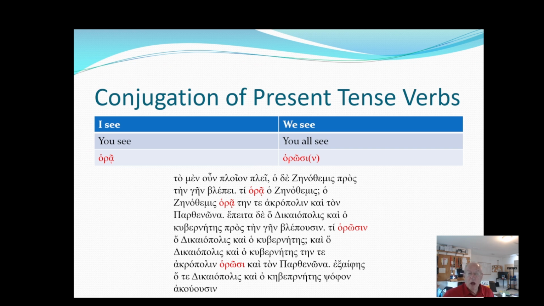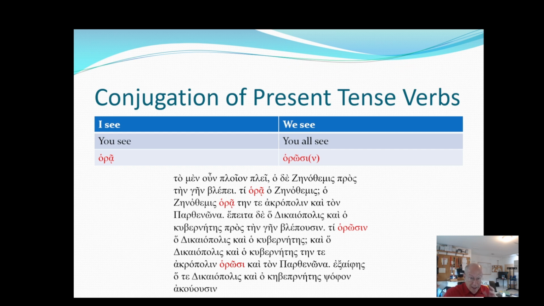Okay, then we have horosin. It is horao again, and you can see that we have four instances. The root word is horao, but we have four instances of the verb in this paragraph. You can see them here. Horosin, ti horosin ho Decapolis kai ho kubernetes. What do Decapolis and the captain see? Horosin. And so we can see that's a third person plural. That it occurs again in the answer to the question, what do they see? And it says the answer to the question, Decapolis and the captain see the Acropolis and the Parthenon.